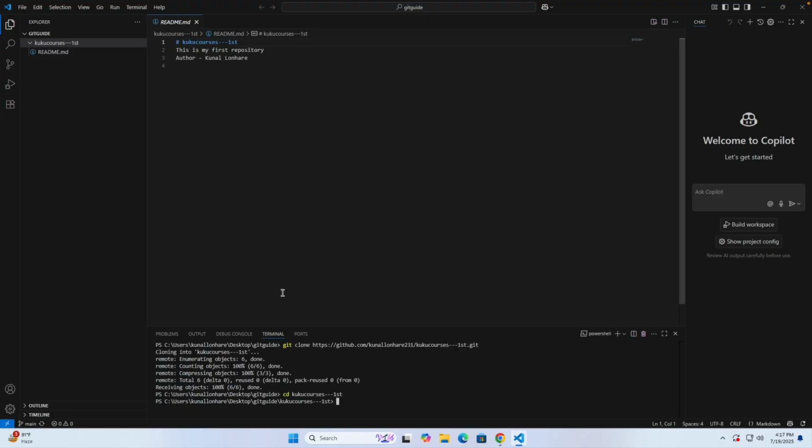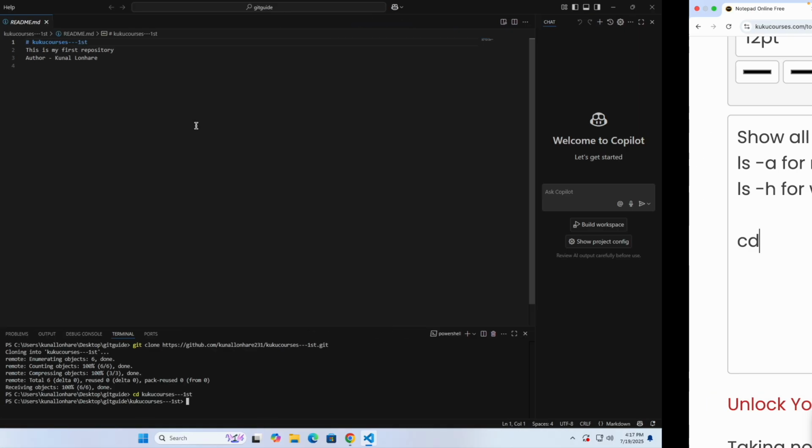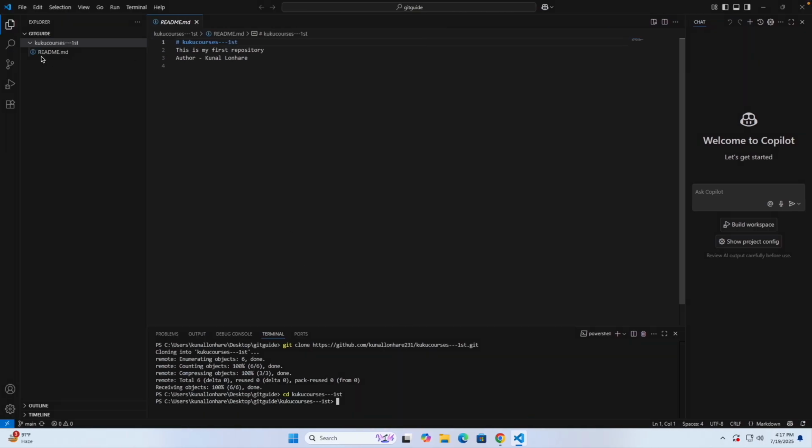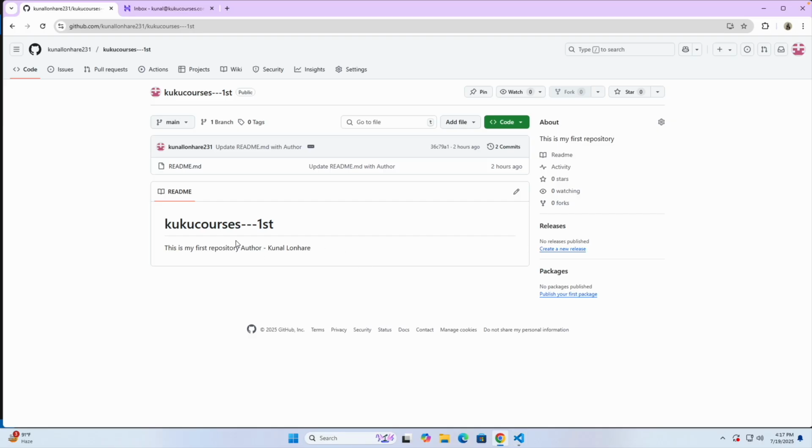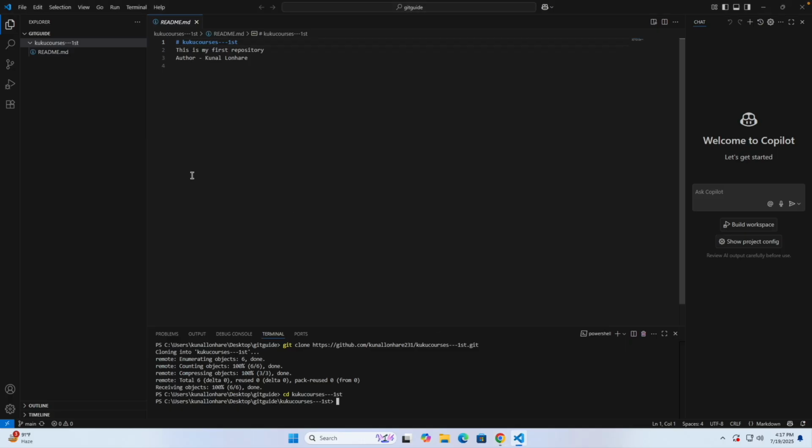Okay, so this is how you can clone it. And another thing is that let's say you want to know what files are available. By the way, when you clone it, right now we only have this readme file, but even if you have multiple files, let's say 100 files inside this repository, all will be cloned. Just for teaching purposes I have only one file, which you can see over here. That's very simple and easy, right?